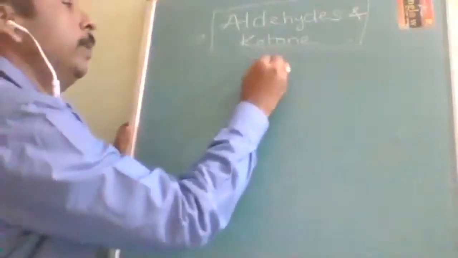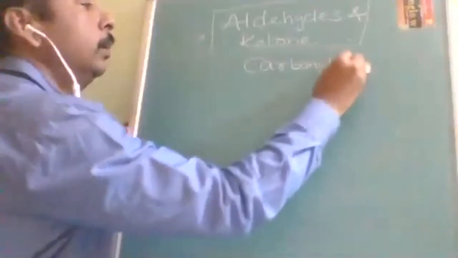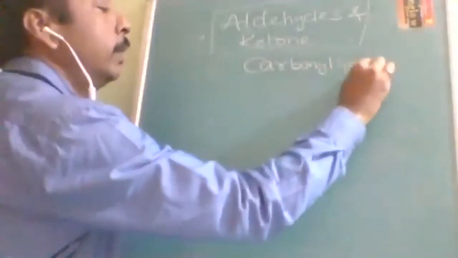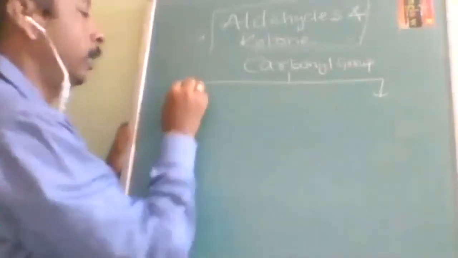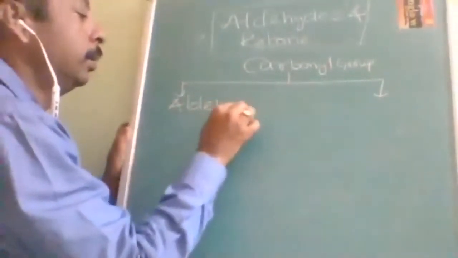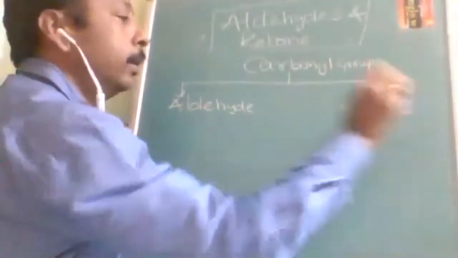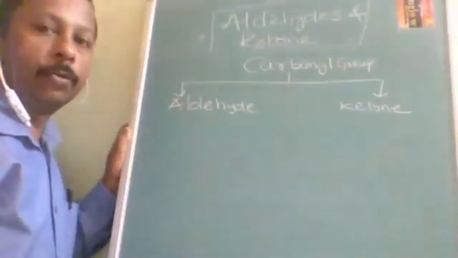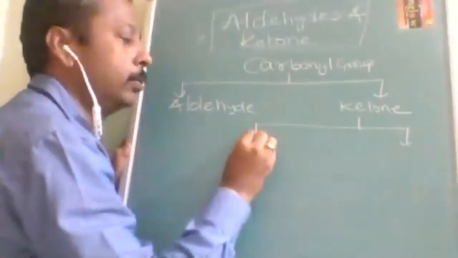So what we are studying is the carbonyl group. The carbonyl group is further divided into two parts: aldehyde and ketone. Their properties are similar due to the carbonyl group. Ketone is further divided into two types.